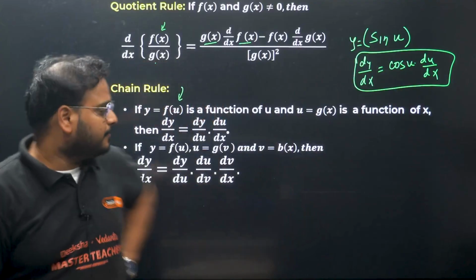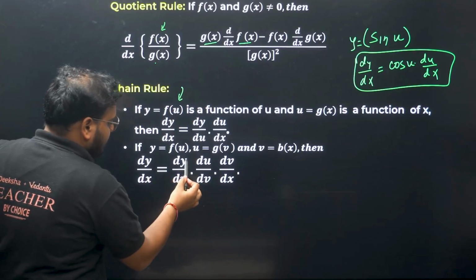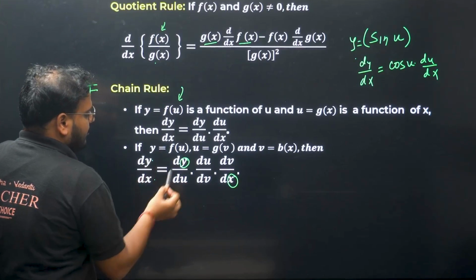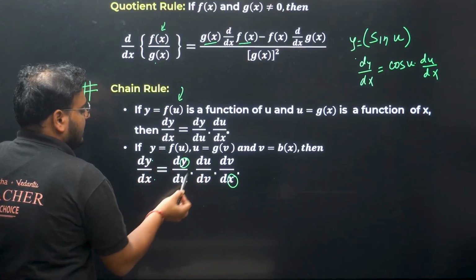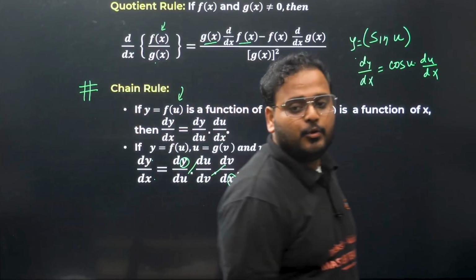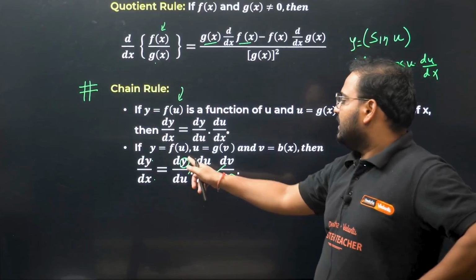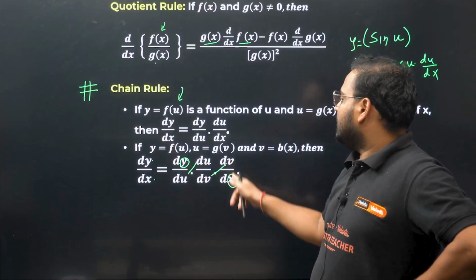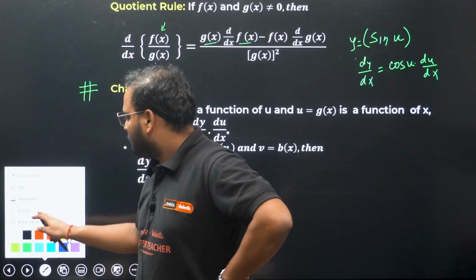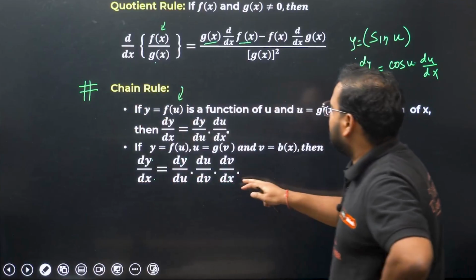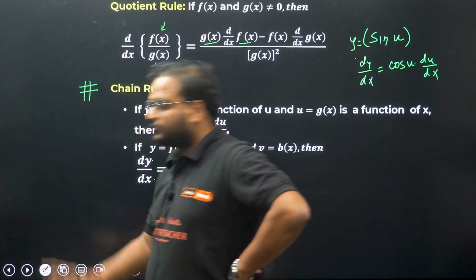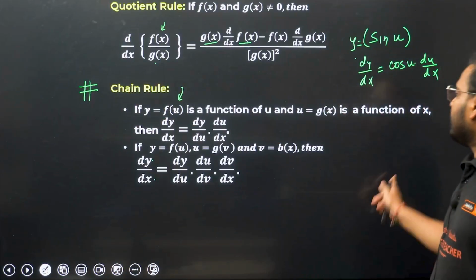Check here. Basically, your first variable should be the same and the last should be the same as what you have over here. y here, x here, and the rest we can keep going like this: u, v, and so on. dy by du, du by dv, dv by dx, and so on. This is the chain rule. Don't worry, when we solve the questions you'll understand this very easily if you're not able to write it now. Is the chain rule clear? Okay, let's move on then.